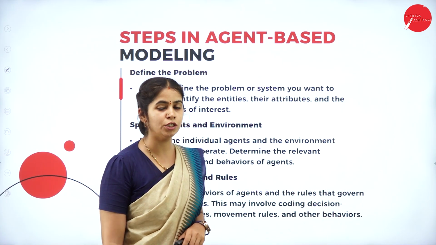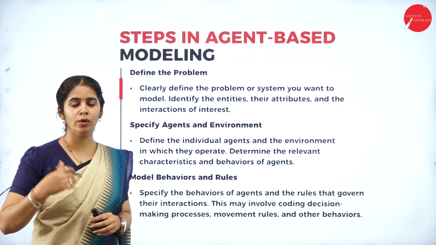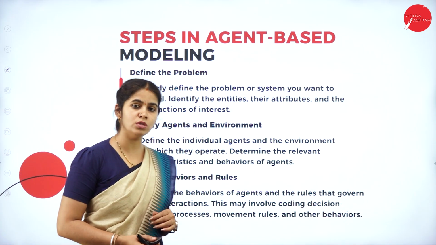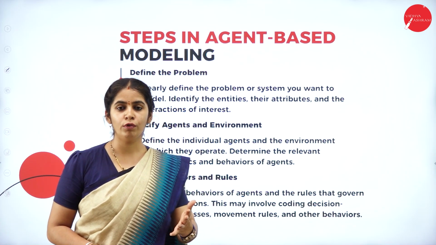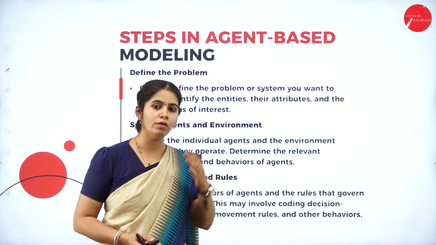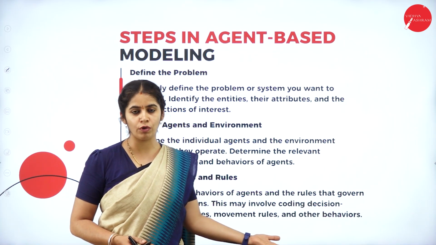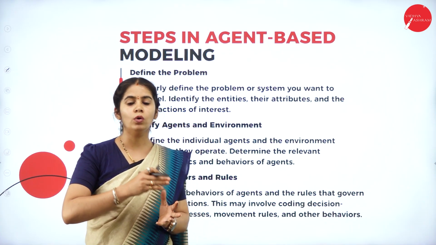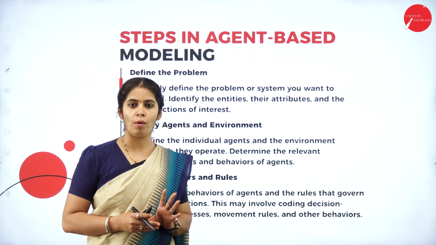Now the steps in agent based modeling: how to create any agent based model. First and foremost, we have to define the problem for which we are finding a solution. Unless you know the problem properly, you cannot derive the solution properly.